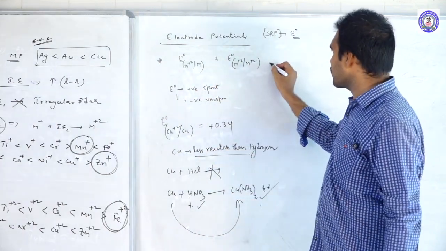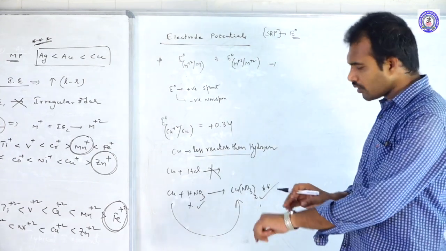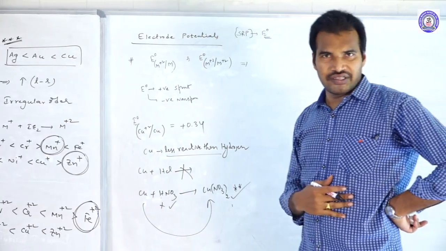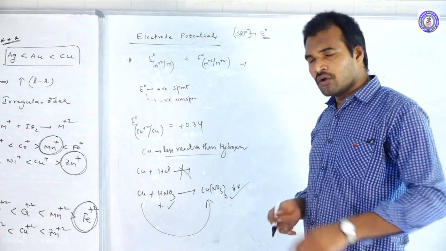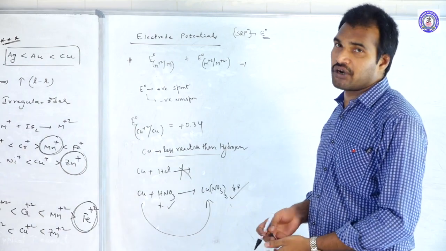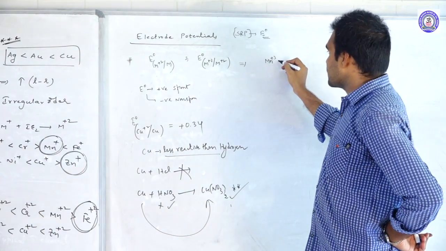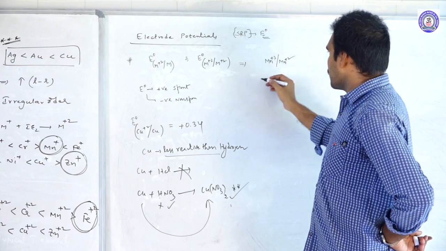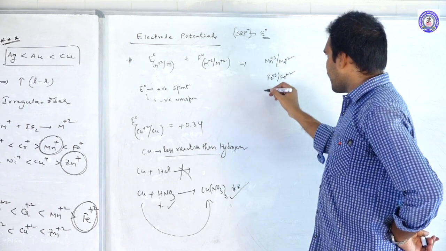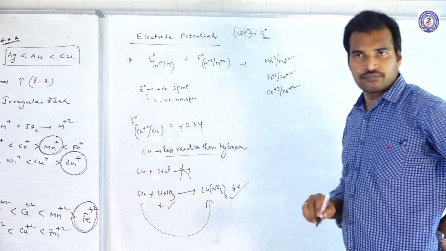Now let us move to the E naught values of M plus 3 to M plus 2. When you compare all the 3D elements in the data, only 3 metal ions have positive E naught values. Those are manganese plus 3 to Mn plus 2, Fe plus 3 to Fe plus 2, and cobalt plus 3 to cobalt plus 2.